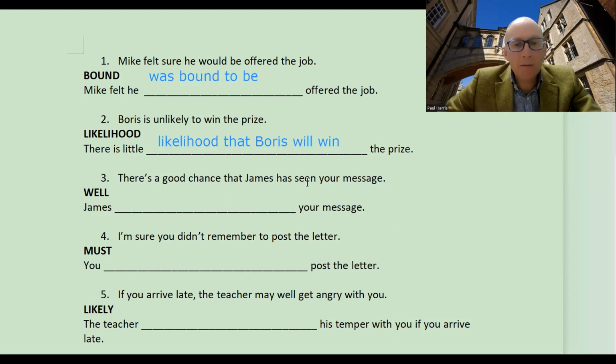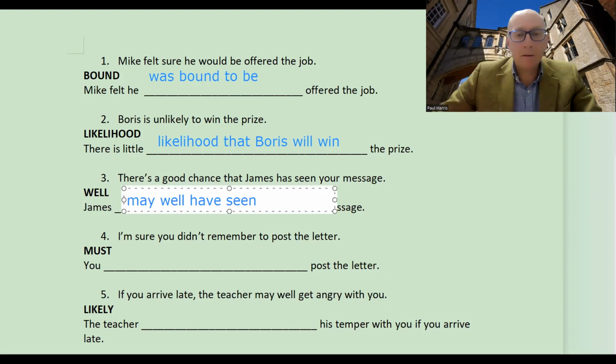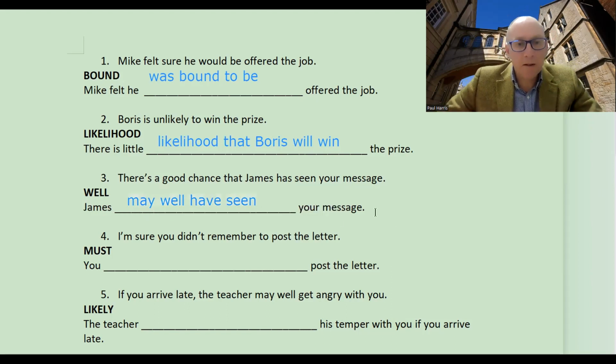There's a good chance that James has seen your message, and we've got here well. Okay, so probably here looking, it's going to be a good chance and well. Okay, we can also see we've got present perfect here as well. So James may well have seen your message.